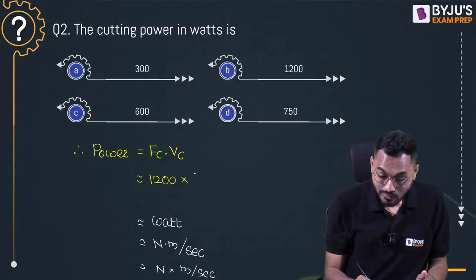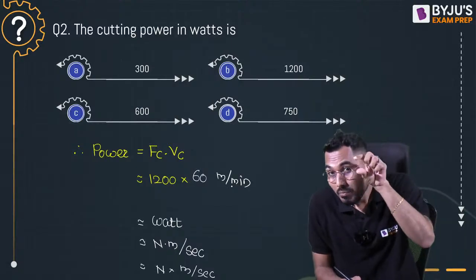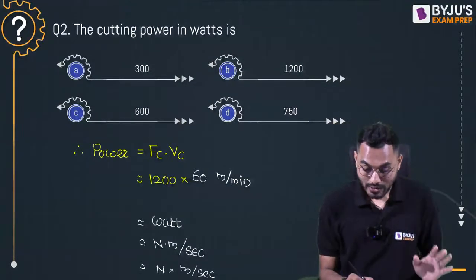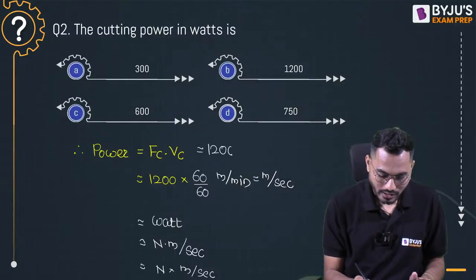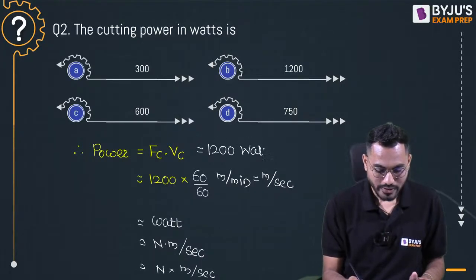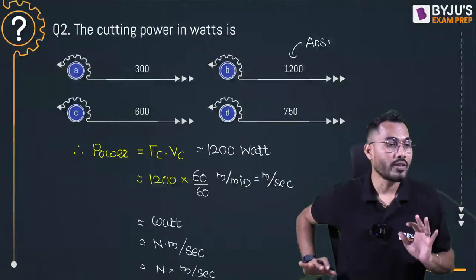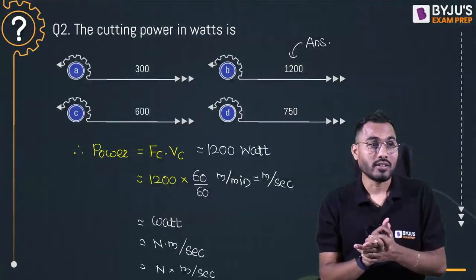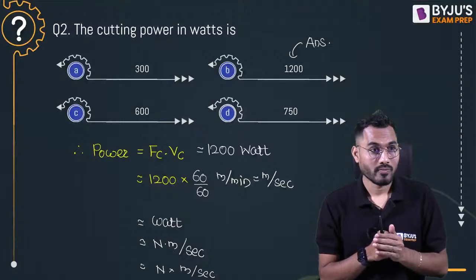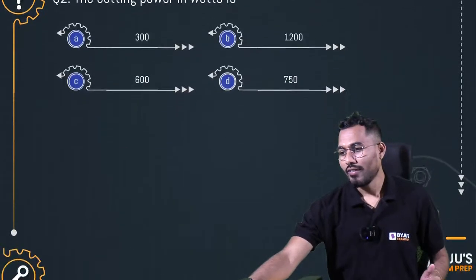Now here the cutting velocity is given as 60, that is meter per minute. Students make this mistake: whatever is per minute has to be converted to per second. So it has to be divided by 60, and it will convert into meter per second. The answer will come exactly equal to 1200 watt. Is it correct, everybody? So this will be my answer. Are you accepting, everybody? Flat 1200 watt. Right? Very correct. Yes, it can be done by aptitude also.